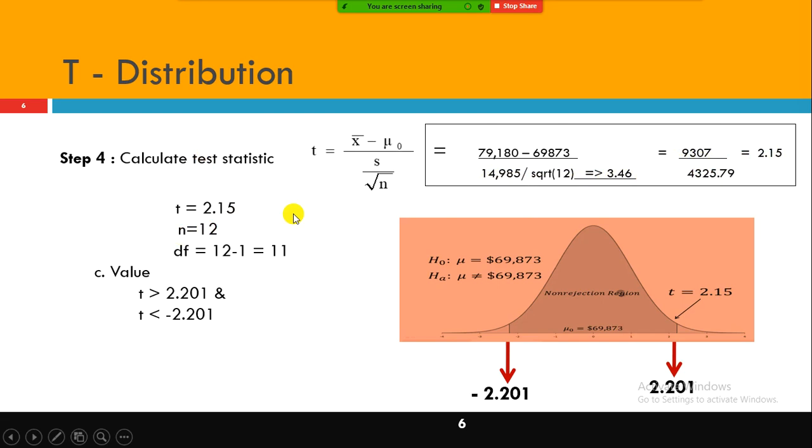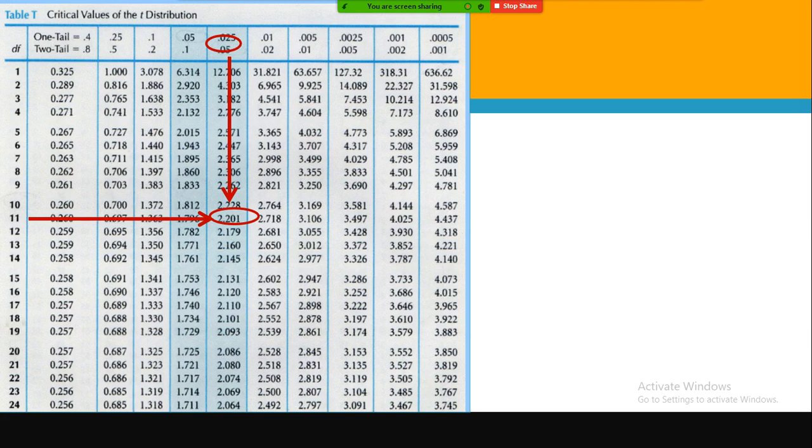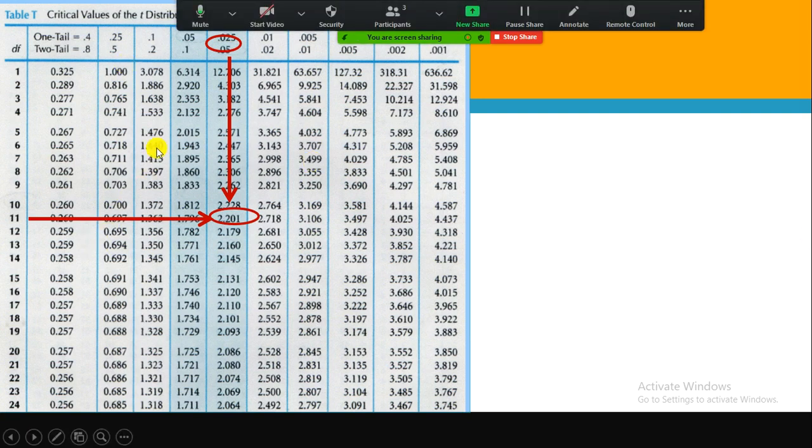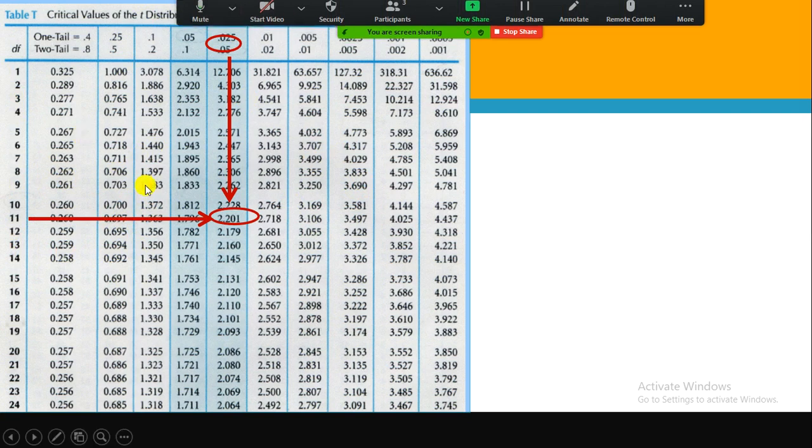T is equal to 2.15, where n is the number of samples. For degrees of freedom, you subtract 1 from the sample size and you get 11. In the case of the T test, you need to do a lookup on the T distribution table. For the Z test, you need to do a lookup on the Z distribution table. The Z distribution table is also called the normal distribution table. In a statistics or math book, you will find these kinds of tables.